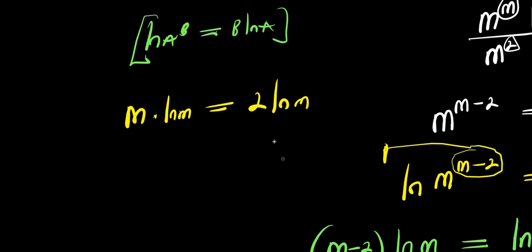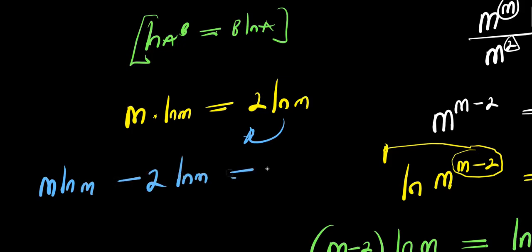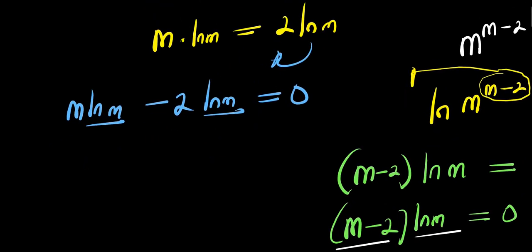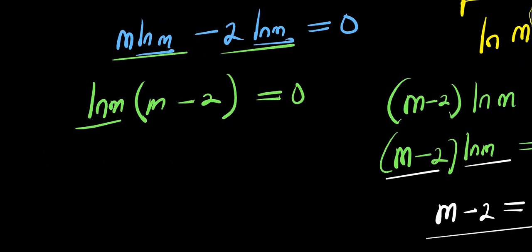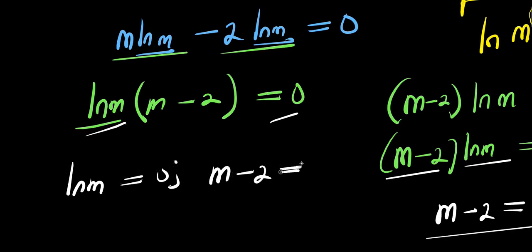Now from here, I can move this over here. It becomes m times ln of m minus 2 times ln of m equals 0. ln of m, I can factor that out. So what I'm going to have will be ln of m times m minus 2 equals 0. So we can equate each of these to 0. I have ln m equals 0. I also have m minus 2 equals 0.